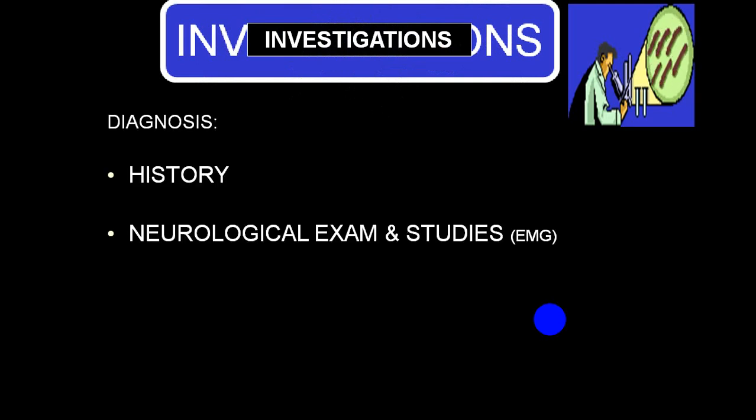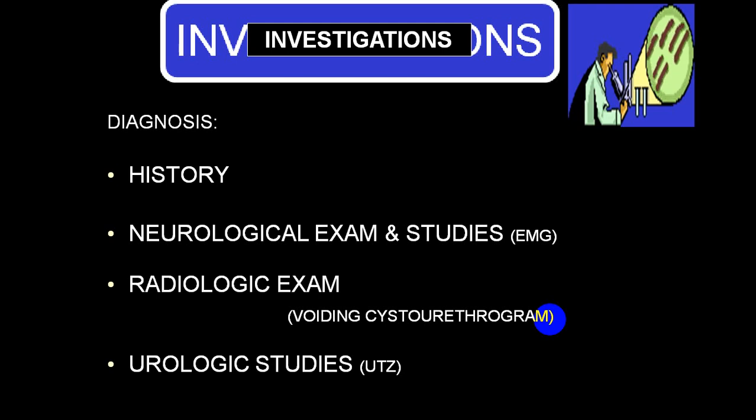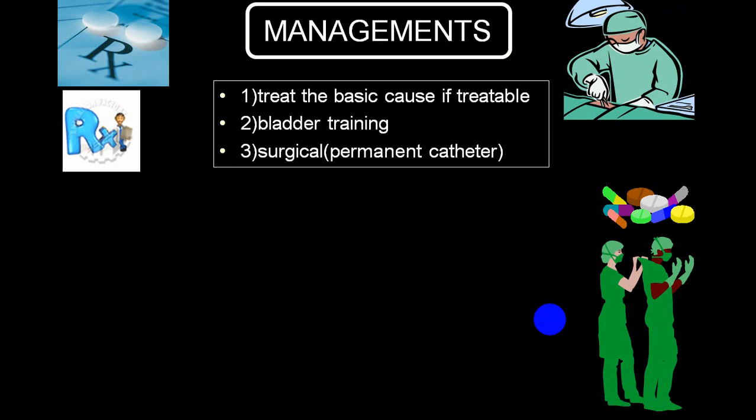Now, whenever the person comes to you with neurogenic bladder symptoms and signs, you investigate by taking a good history, neurological examination, and an EMG study, radiological examination like KUB, IVP or intravenous urography, voiding cystourethrogram, and urological studies like micturating studies.